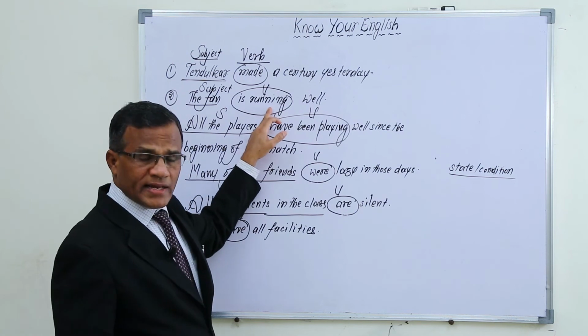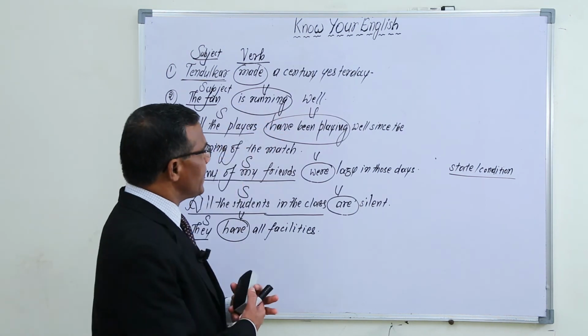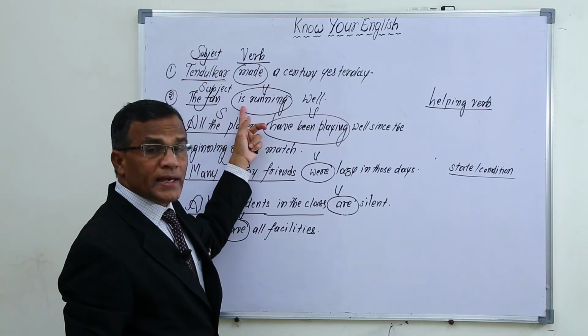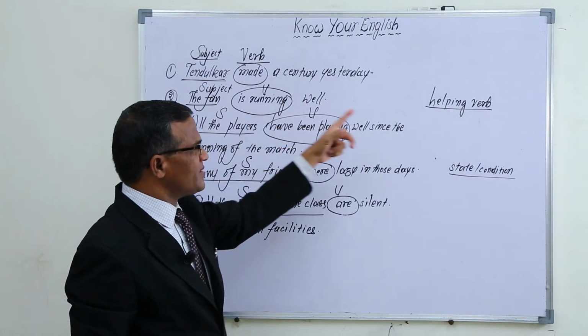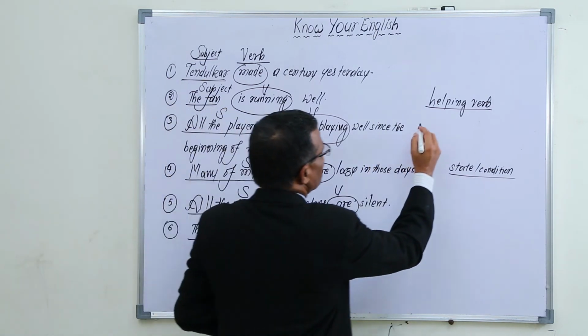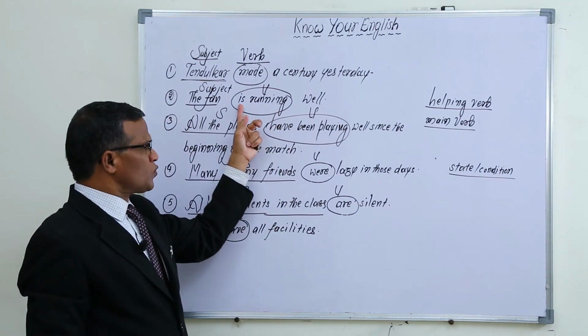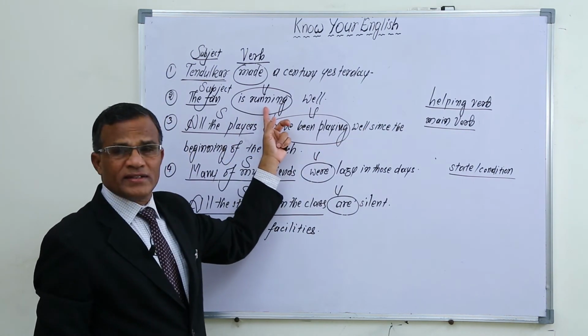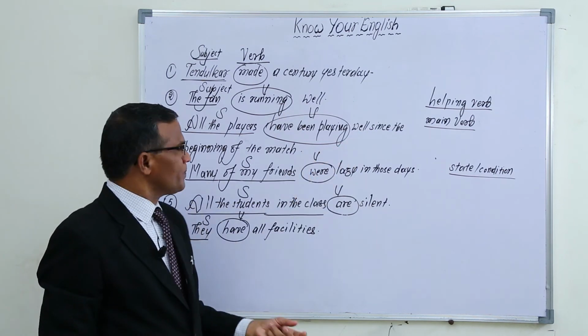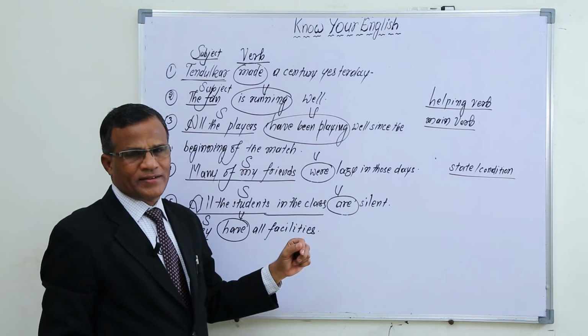But if two words are there at the place of verb, the first one is called a helping verb. What is the helping verb here? "Is." "Is" is the helping verb. And "running" is there, no? That is the main verb. When two words are there at the place of verb, the first one is the helping verb and the second one is the main verb. For example, in the third sentence you can find three words.